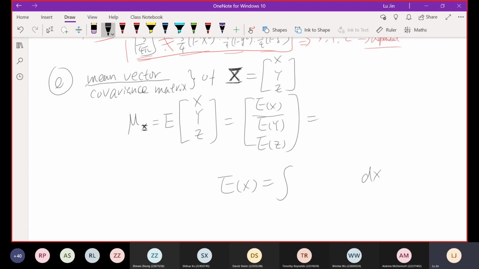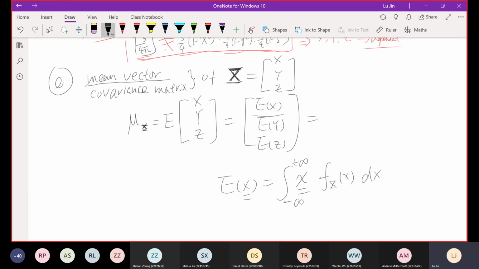This is just the framework. Inside the integration, we put the X value, corresponding to this X variable, multiplied by the distribution, in other words, the PDF of X. And X by default generally covers the whole range of X. So this is the formula for calculating the expectation.